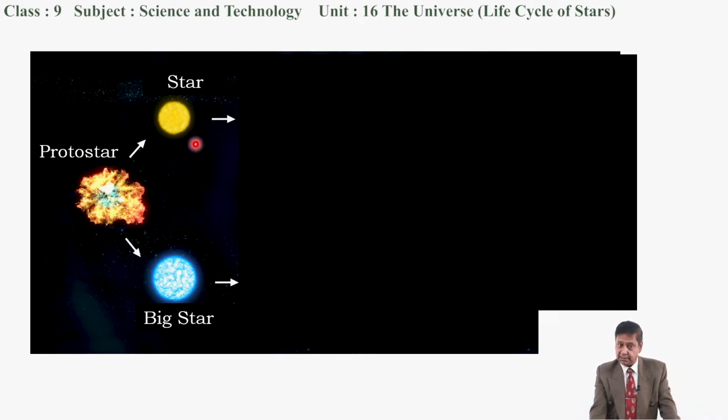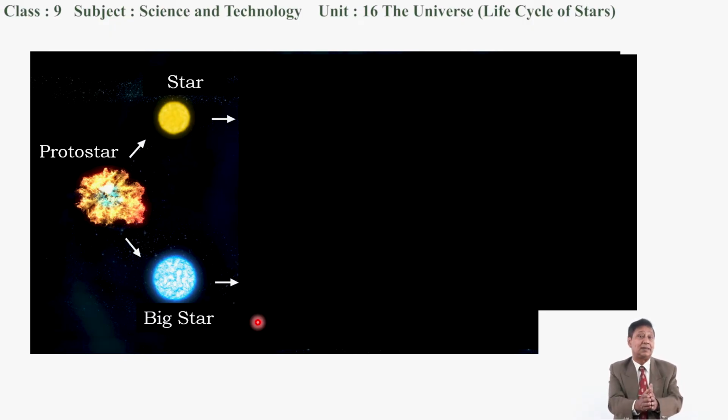And have you noticed this? I'm showing here a yellow colored star, but here a blue colored star. Color of a star also depends upon its surface temperature. If a star has a very huge surface temperature, then its color will be blue, and at a little less temperature than this, the star appears white.